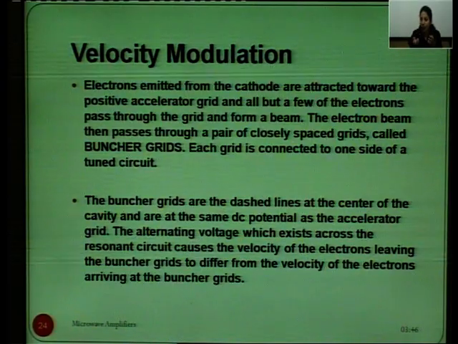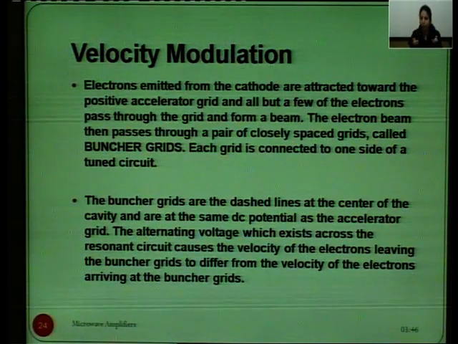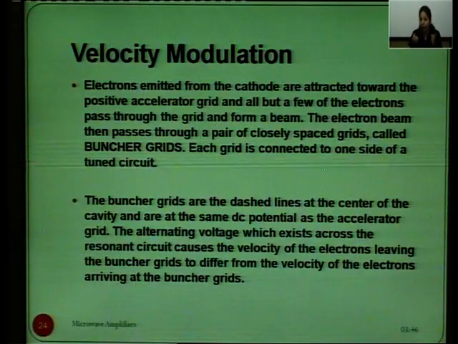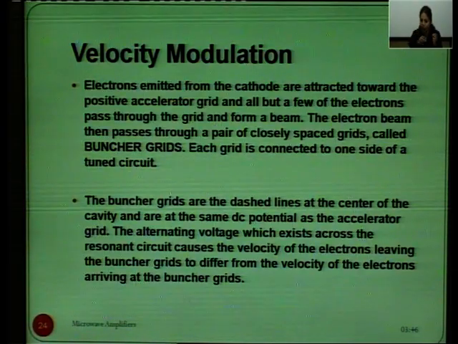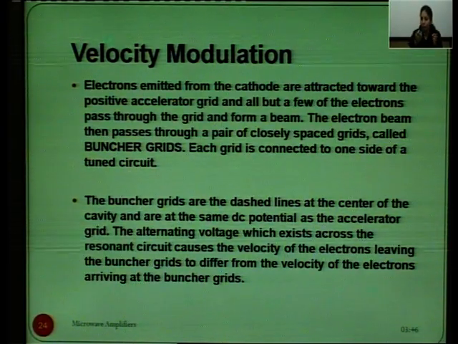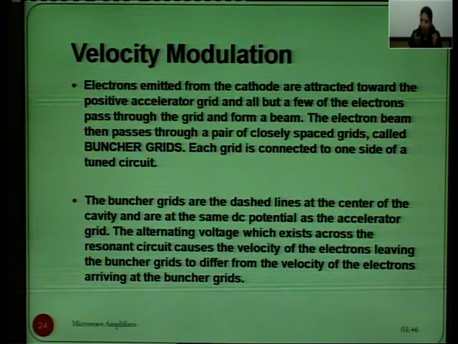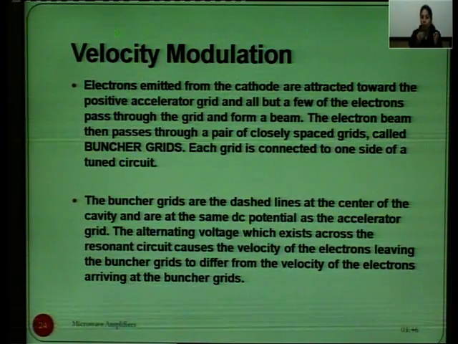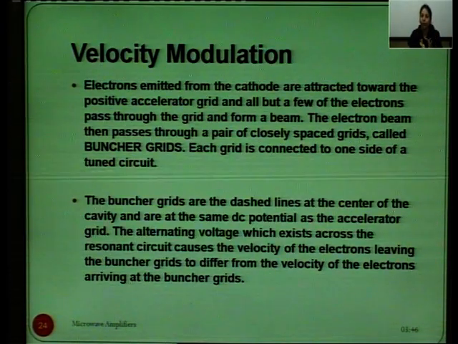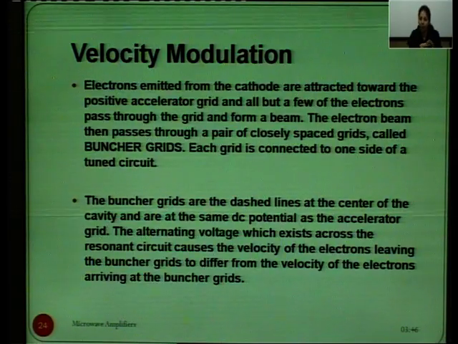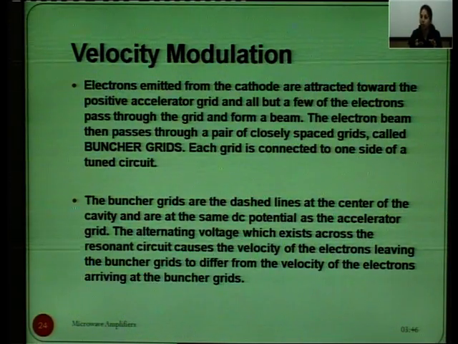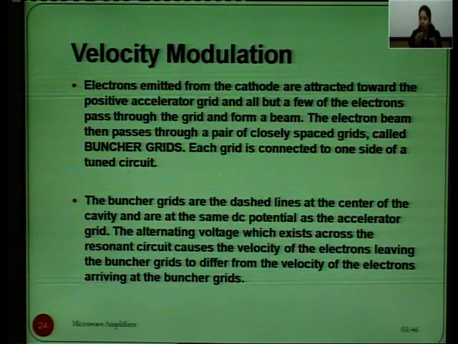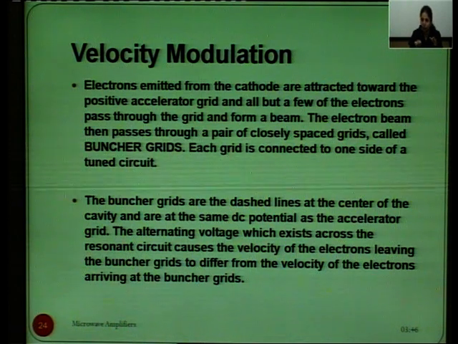Each grid is connected to one side of a tuned circuit, and the buncher grids are the dashed lines at the center of the cavity, which are at the same DC potential as the accelerator. The alternating voltage across the resonant circuit causes the velocity of electrons leaving the buncher grids to differ from the velocity of electrons arriving at the buncher grids.